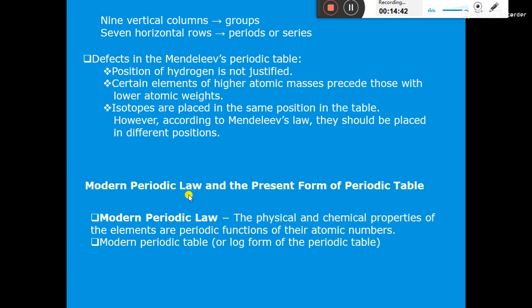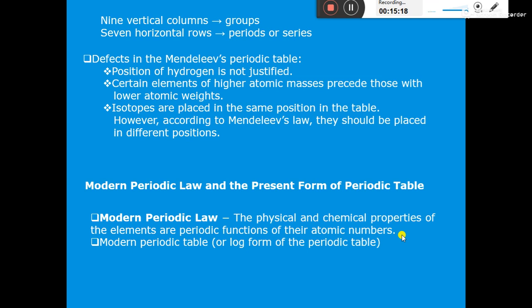So next is the modern periodic law, or we can say the present form of the periodic table. The modern periodic table is also known as the long form of the periodic table, because it is the longest periodic table up till today. Now what is the modern periodic law? That may be asked for 1 mark in the exam. Its statement is: the physical and chemical properties of the elements are periodic functions of their atomic numbers.